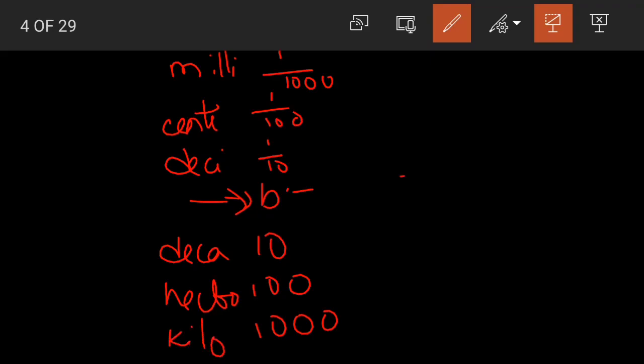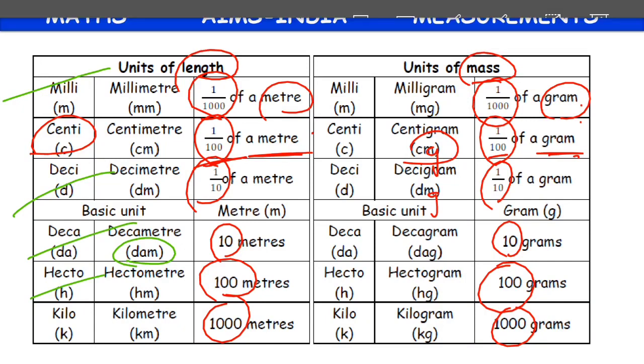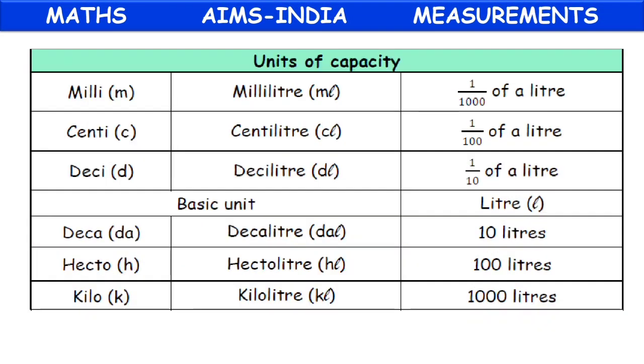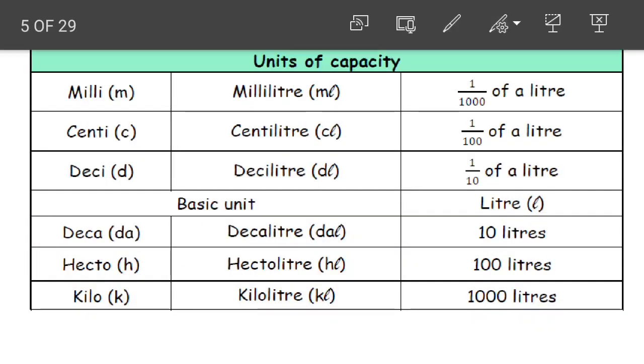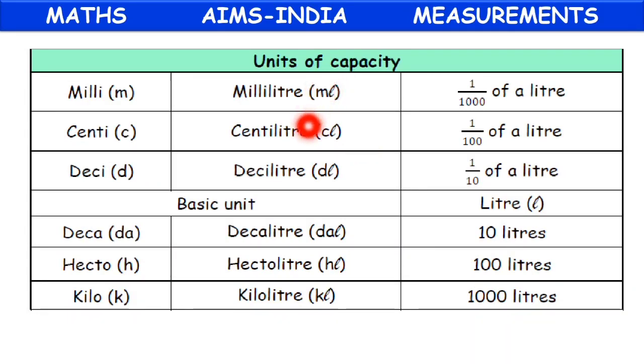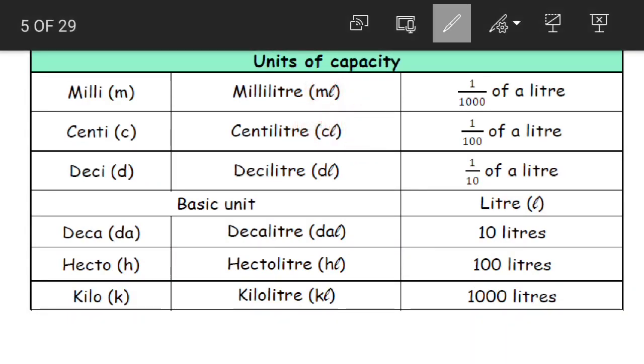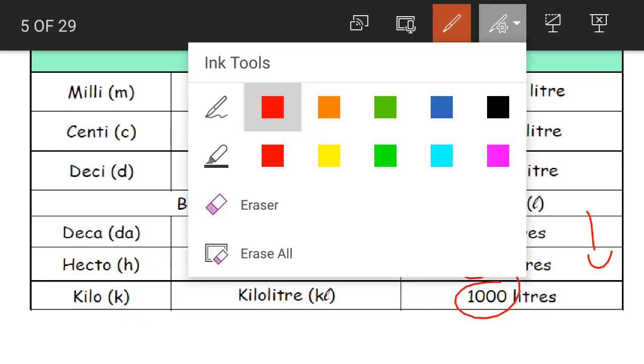If you remember this table correctly, you can apply the same for all the three, that is length, mass and capacity. Yes, see, even if you want, you can take a look at the units of measurement for capacity. 1 milliliter. In the middle we have the basic liter, above 1 by 10, 1 by 100, 1 by 1000. When we come below we have 10, 100 and 1000.